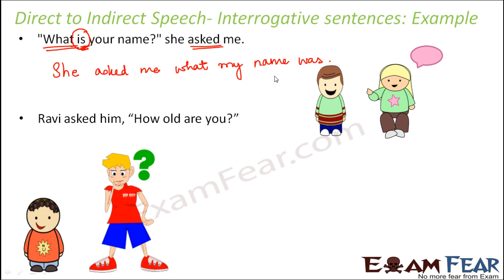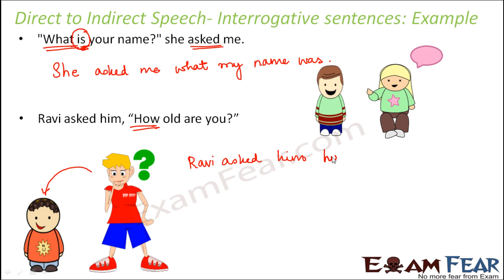Let us take one more example. Ravi asked him, how old are you? So Ravi is asking this question to this fellow, how old is he? So how do we write this? We will say Ravi asked him. So how is an interrogative word? Yes, it is. So we do not need to add if or whether.